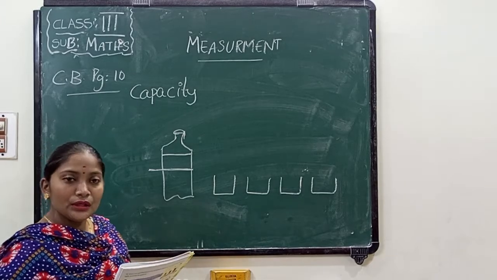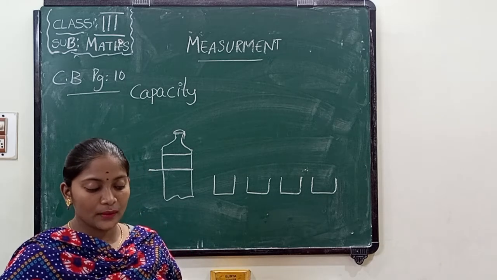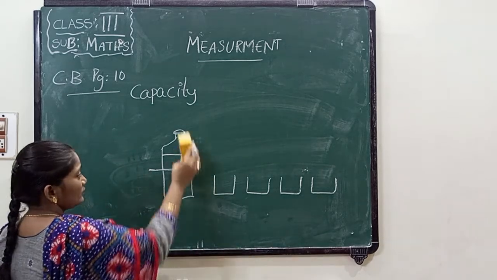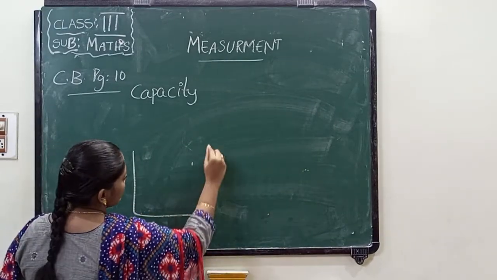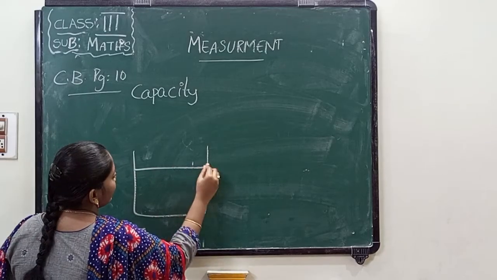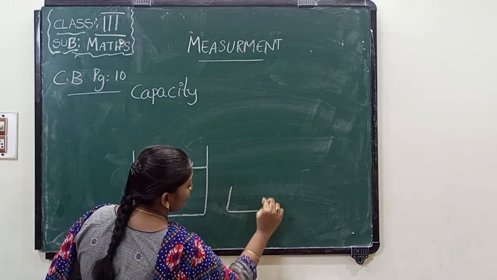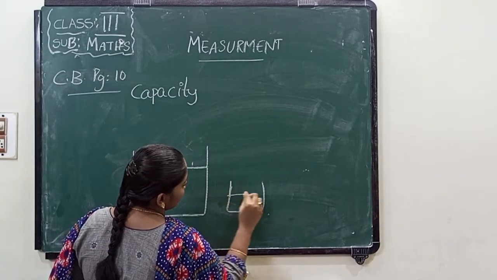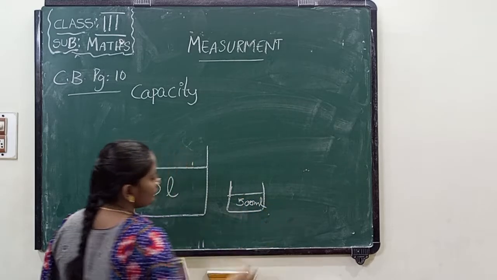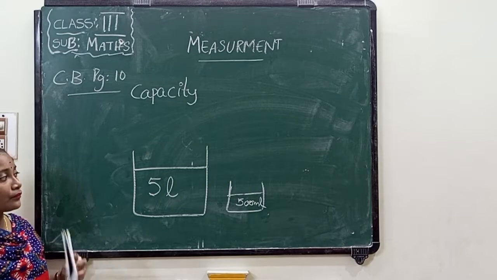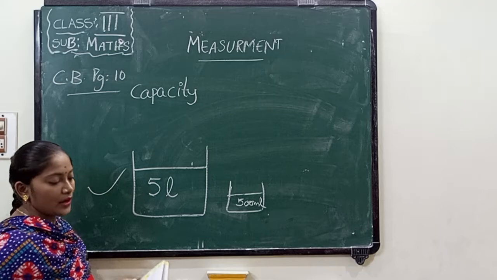Do you remember? You have learned in the previous class that a bigger container holds a larger amount of liquid than a small vessel. For example, one big bowl is this and its capacity is 5 liters. And the small vessel is this and its capacity is 500 ml. This bowl holds a larger quantity.